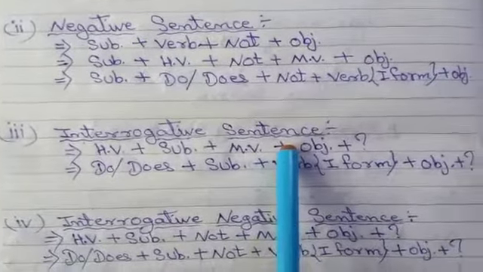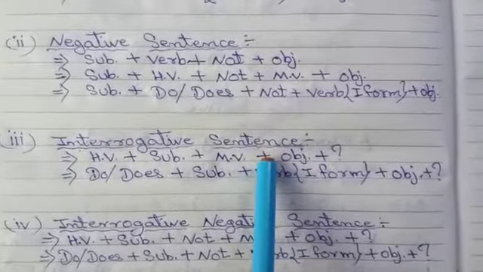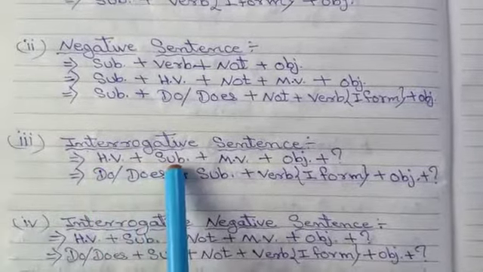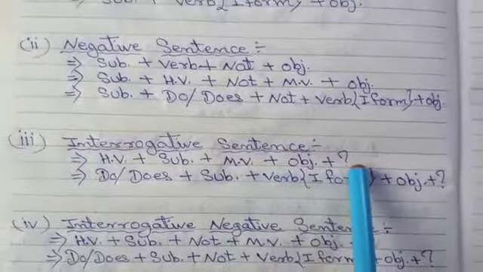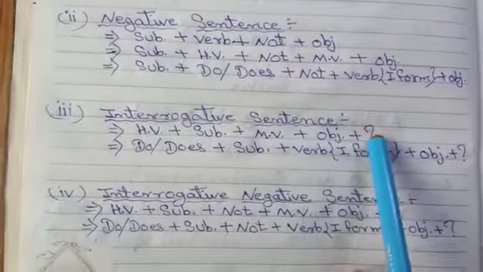Now see what is the structure of interrogative sentence in present indefinite tense. The structure of interrogative sentence is HV plus subject plus MV plus object plus question mark. HV means helping verb, and MV means main verb. This is the structure. If you open it, what should be given there?